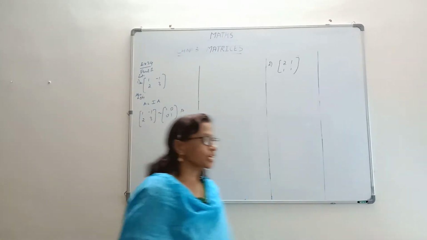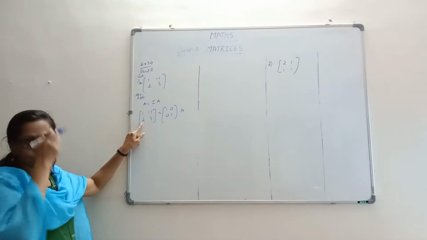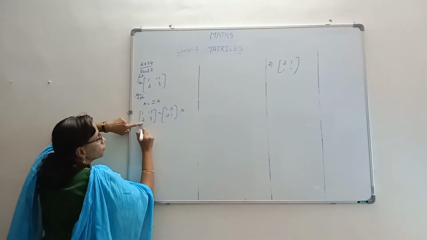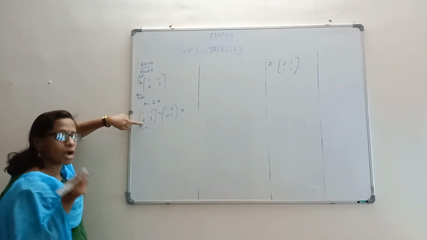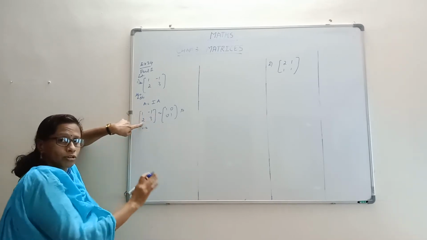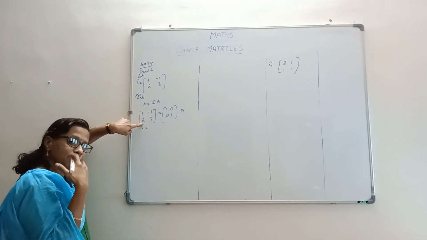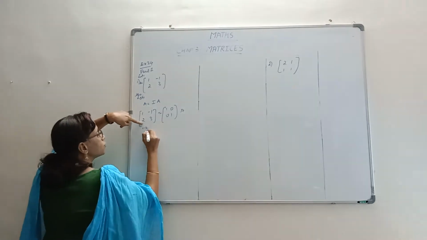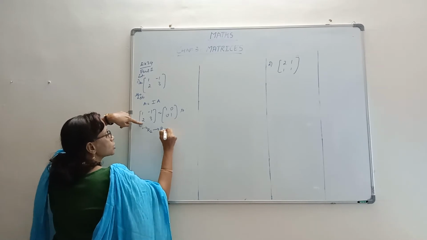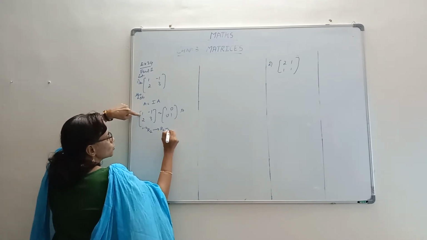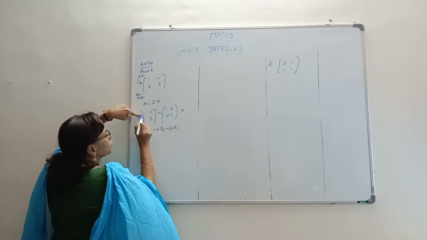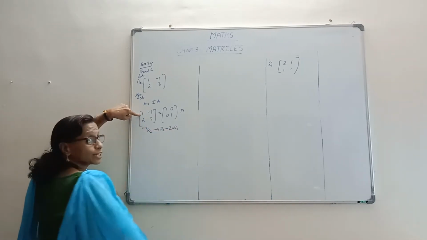Now, second step is to make this entry 0. How will this entry become 0? This entry will become 0 if you get 2 minus 2. So, somehow you have to get a 2 from somewhere. And you are supposed to use this matrix alone. You cannot bring things from outside. That is why we are using row transformations. So, what we will do is, we will change R2 by the transformation R2 minus 2 R1. How do you get the 2? If you multiply 2 by this, it will become 2. Like that, you will get 2 minus 2.